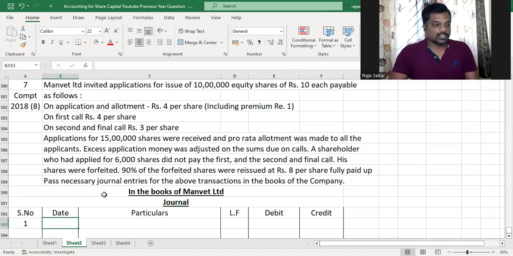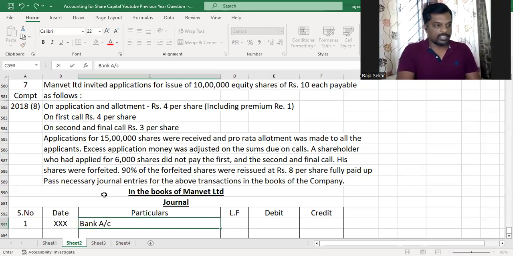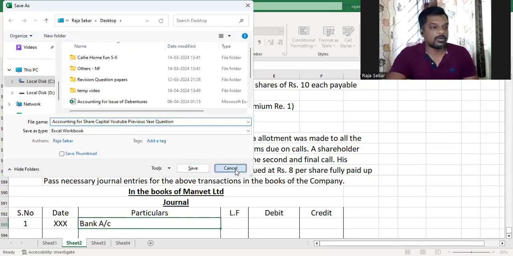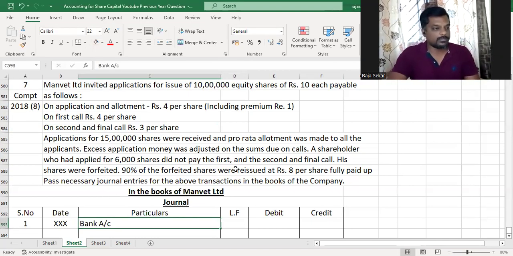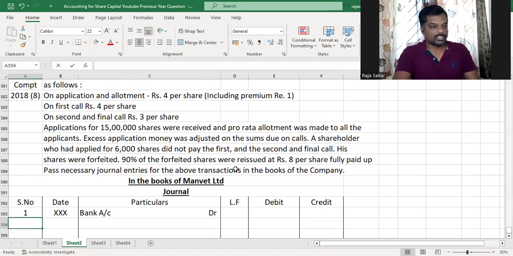Alright, my dear children, the first journal entry is as usual, bank account debit to equity share application account. Nothing wrong if you wrote equity share application account. Share application is fine. And they are not mentioning if it's equity or preference share.